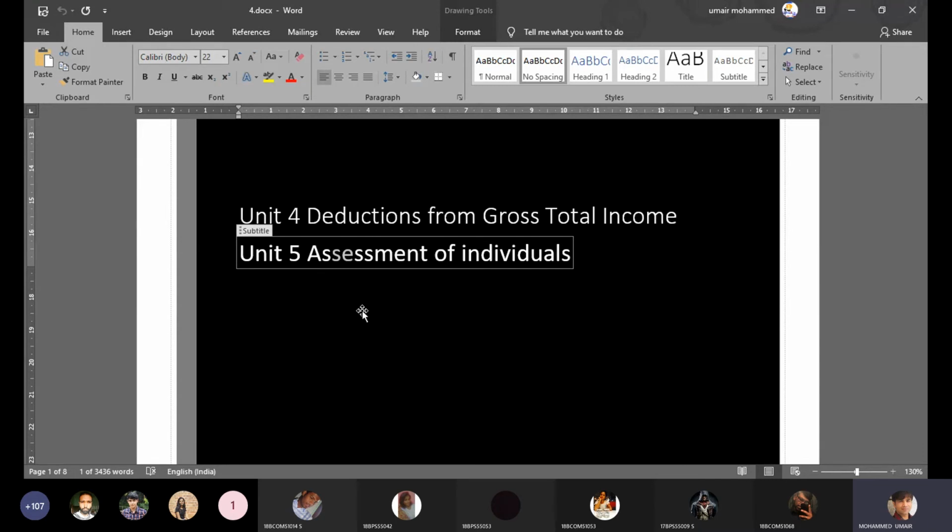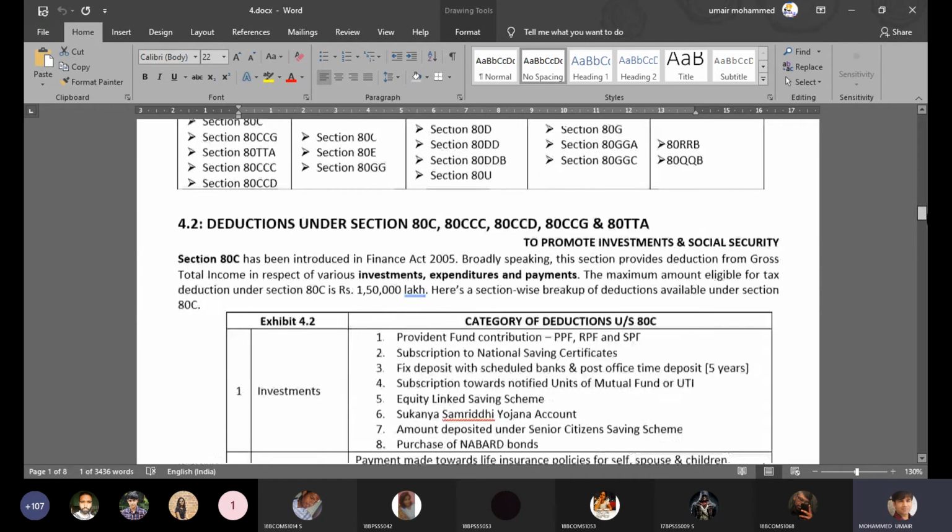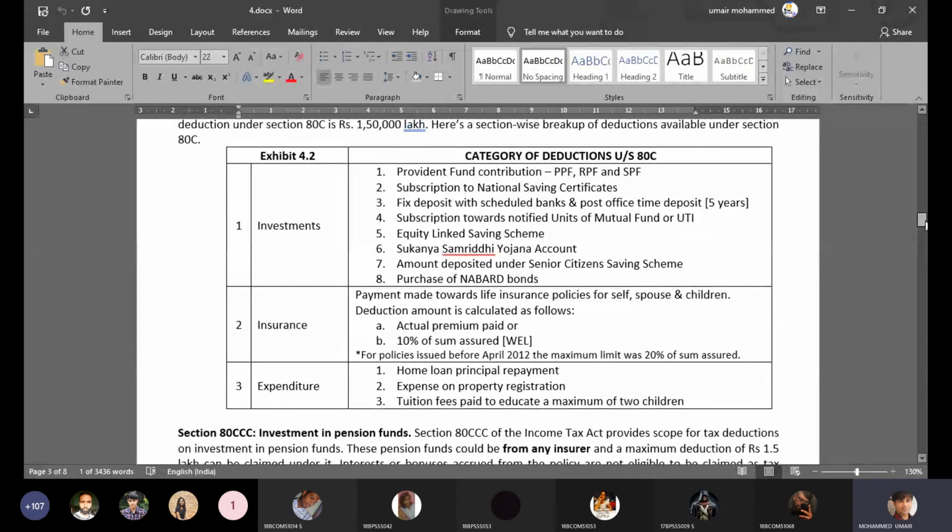Okay, so let's go to 80C and see what is there in 80C. So 80C includes three broader categories of deductions. The first category pertains to investments. The second category pertains to insurance. The third category pertains to expenditure. Again, this categorization is not done by the Income Tax Department, neither is it done by any author of any textbook. I have done it so that you can understand this in a better way.